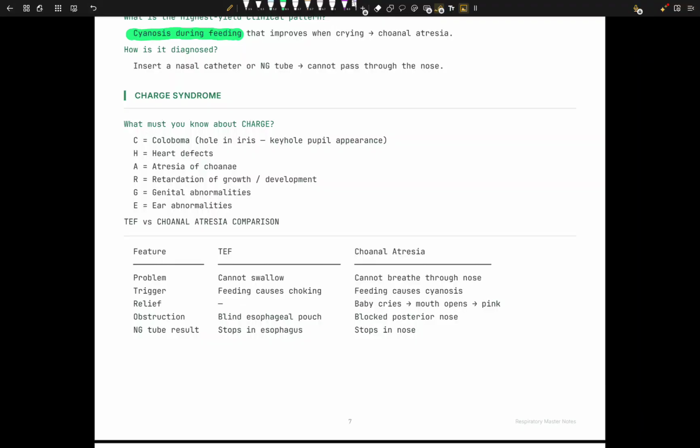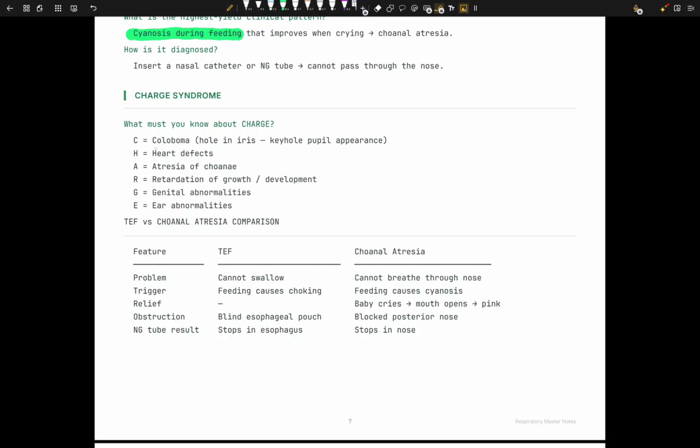What about CHARGE syndrome? Well, first of all, why are we even studying CHARGE syndrome? We study it when we study choanal atresia, because choanal atresia is one of the hallmark features of CHARGE syndrome, right? If a baby has this atresia, especially in both choanae, right? If you have a bilateral atresia, we want to look into other components of CHARGE, because we have this pattern happening, right? Now, what exactly is CHARGE?